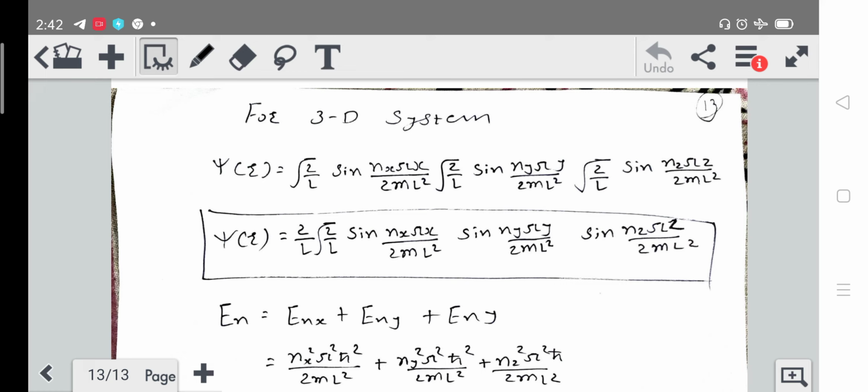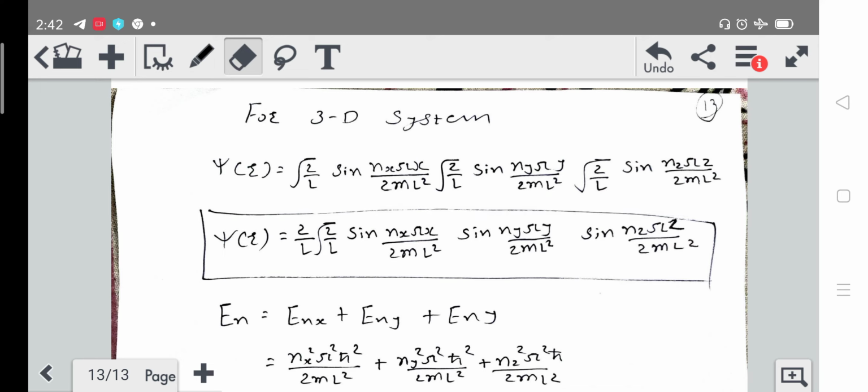Here the wave function will be the multiplication of the wave functions in the three coordinates x, y and z. So we will write root 2 upon L sine nx pi x upon L, root 2 by L sine ny pi y upon L, and root 2 upon L sine nz pi z upon L.